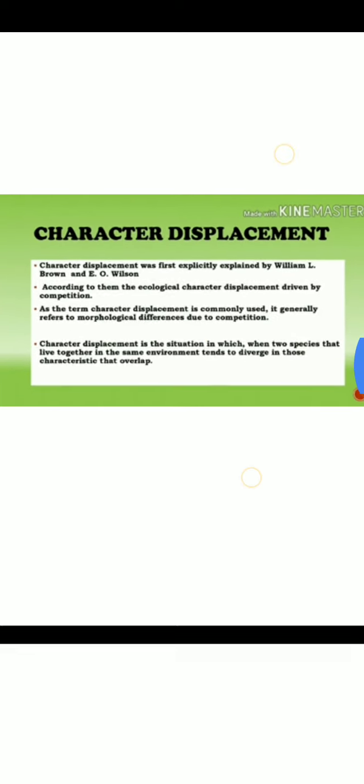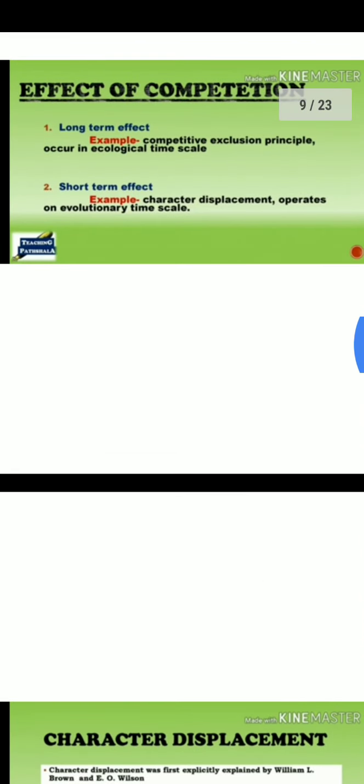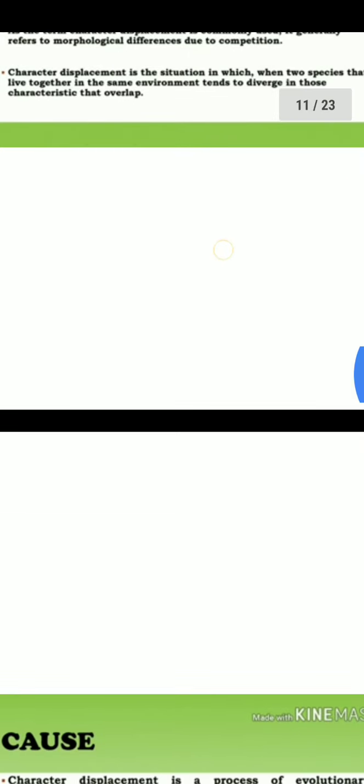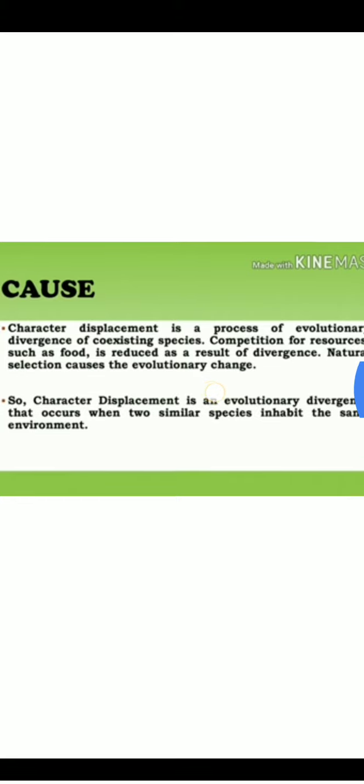Now character displacement, this is the short term effect. In character displacement, they are changing their character, their feeding type, what food they are taking. Either they change their food, or their reproduction time, or their feeding time, to avoid competition among themselves. The cause is to decrease the competition among themselves because they occupy the same niche.